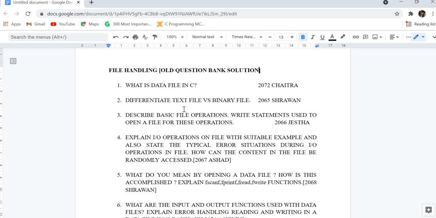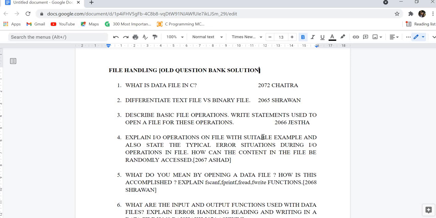The various IO operations on file are naming a file, opening a file, reading data from file, writing data to file, and closing a file. With a suitable example, you can write how we name a file, open a file, read or write a file, and then close the file.